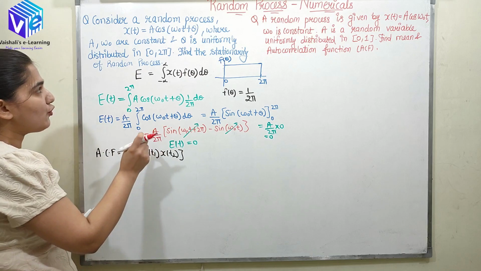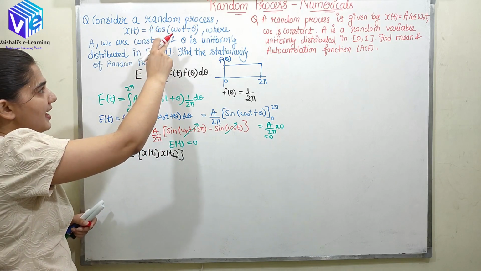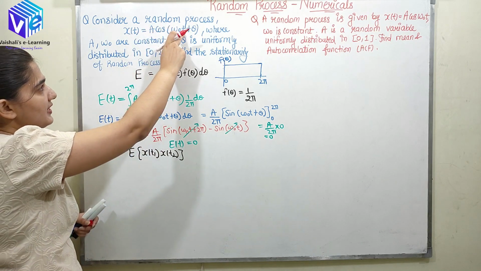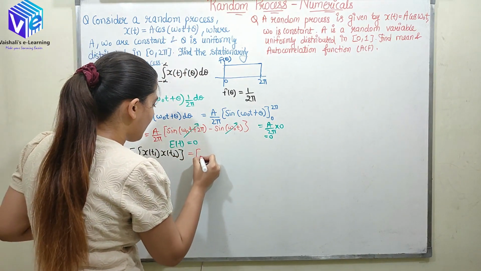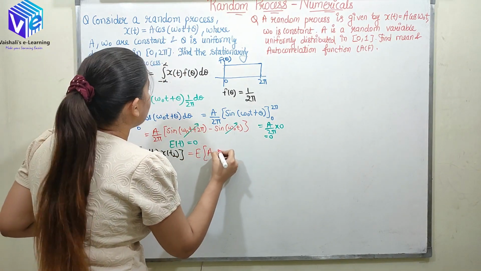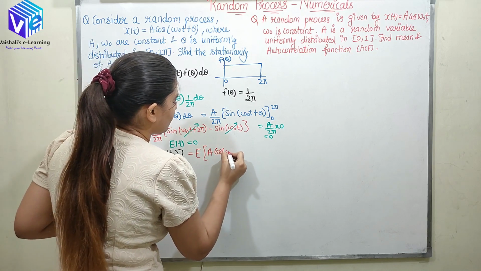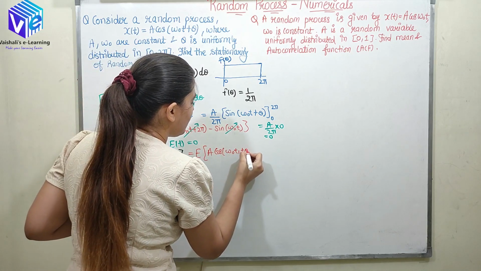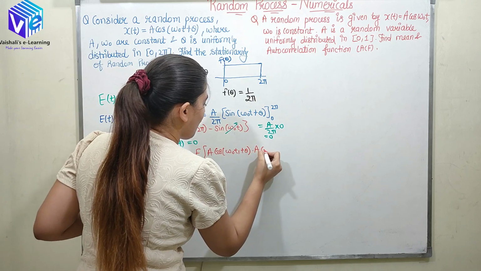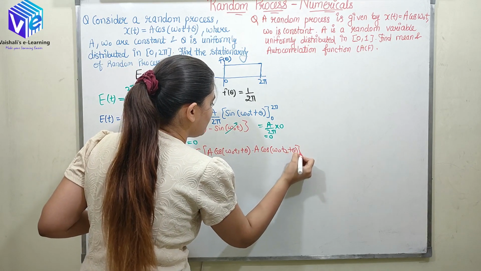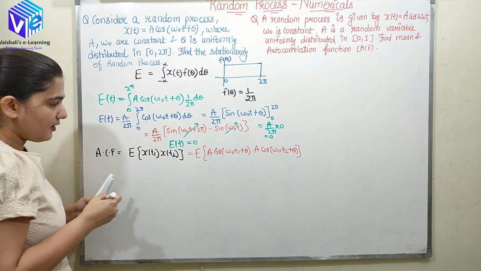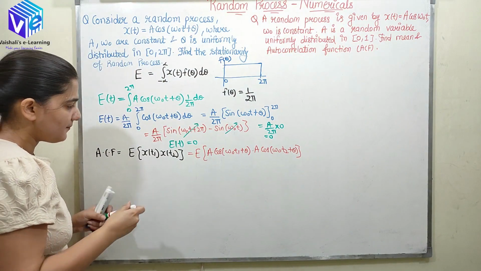So putting the value of x t1 and x t2, I will just change the variable t here as t1 and t2. So here I'll be having E of a cos omega naught t1 plus theta into a cos omega naught t2 plus theta. So now I can find out this mean.